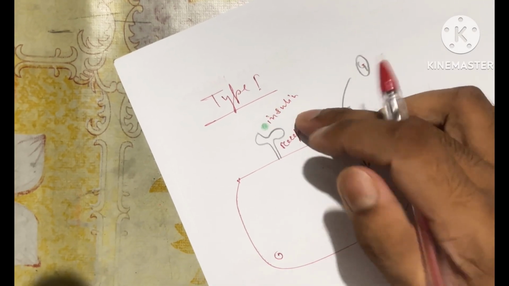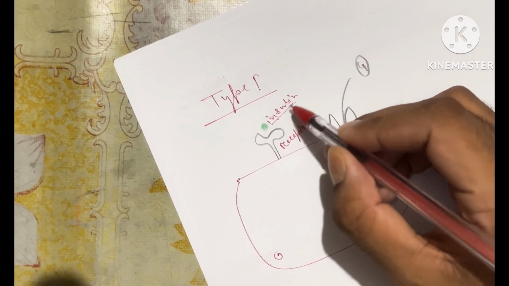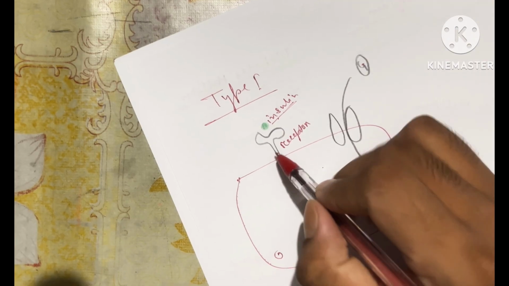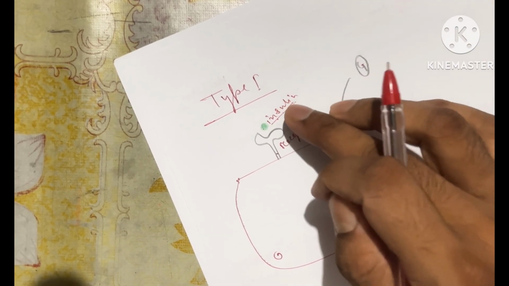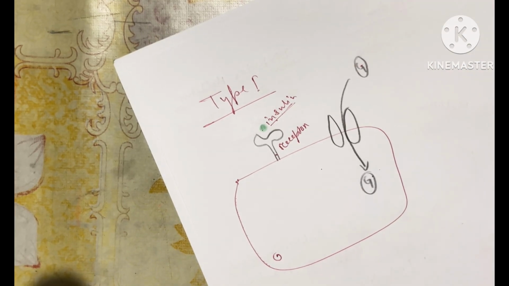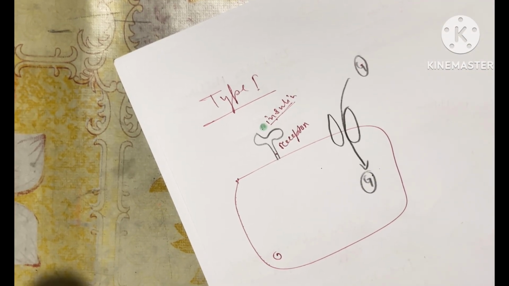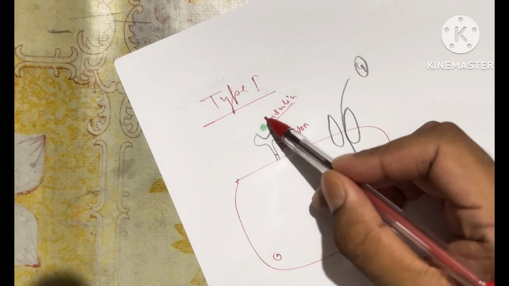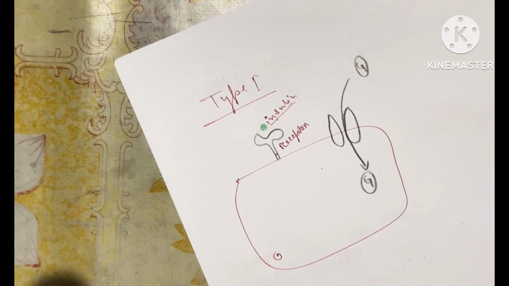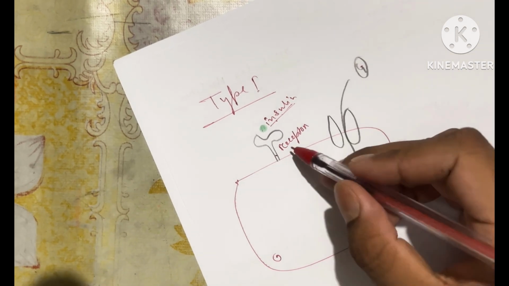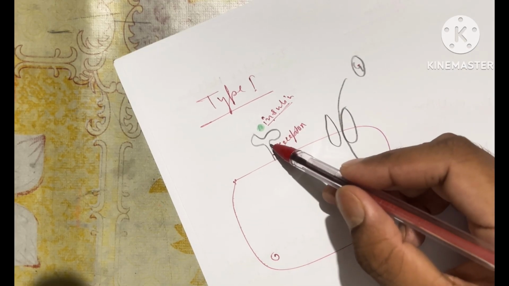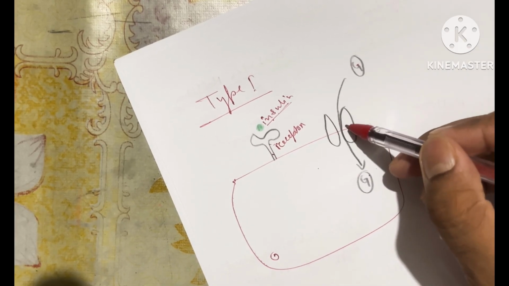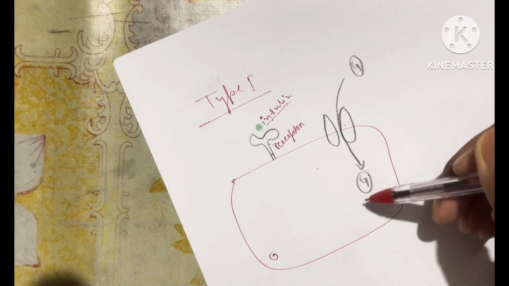So can we say that if this insulin molecule binds with this receptor, and in type 1 there is no problem with the receptor, the problem is only with the concentration and presence of insulin? So if we supply a sufficient amount of insulin, then there will be no problem. Then again this lock will be open and this door will be open and the glucose molecule can easily enter.